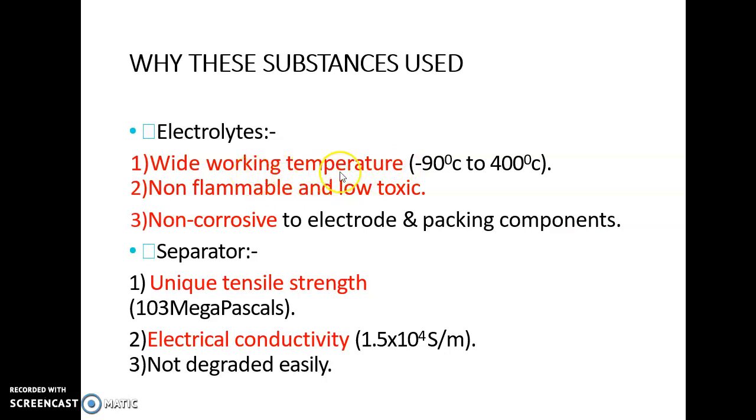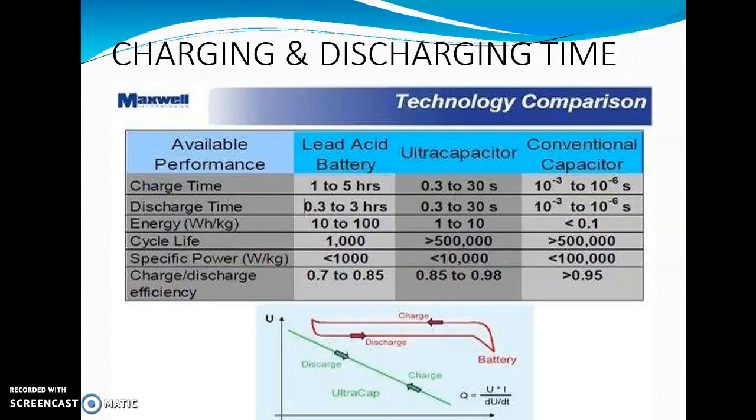They can work in a wide range of temperature, like minus 90 degrees Celsius to 400 degrees Celsius, non-flammable and low toxic, non-corrosive to the electrode. And the separator has a very unique tensile strength, like 103 megapascal. Electrical conductivity is 1.5 × 10^4 Siemens per meter, and it is not degraded that easily.